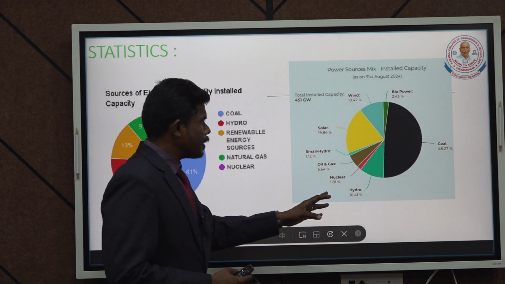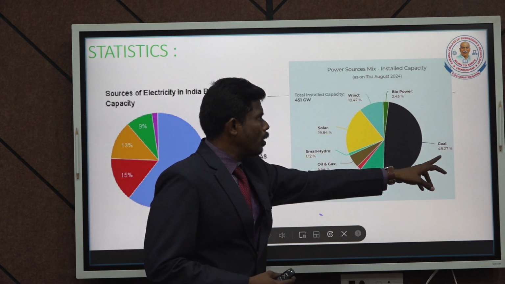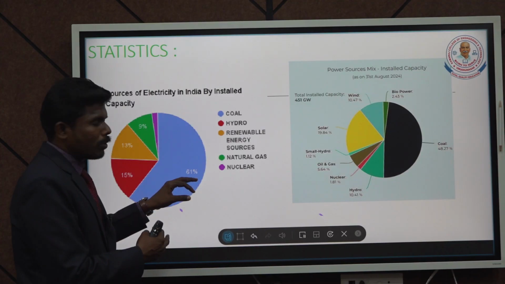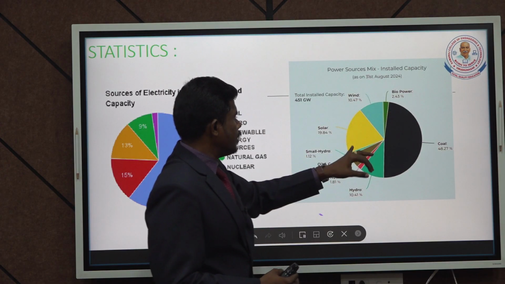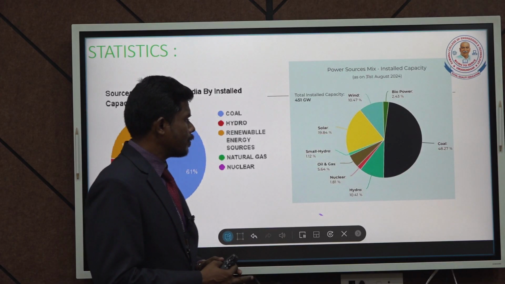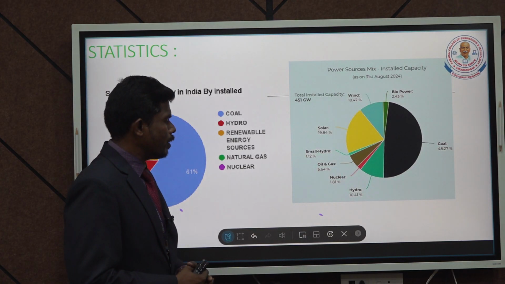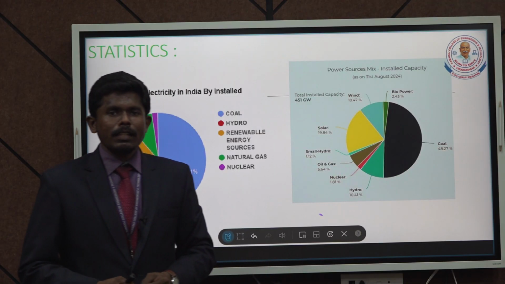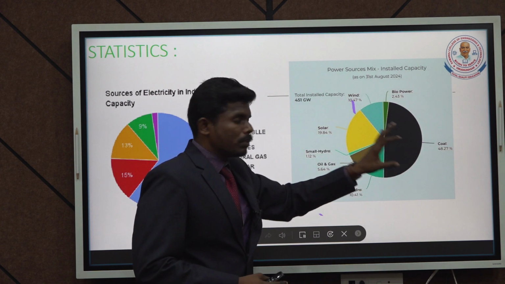And then if you see the percentage-wise calculation as of 31 August 2024, this would be the scenario. Coal is 48%, it drastically comes down. Earlier it was 61% in the mid of 2010 and 2015. This is what happened in the year 2024. Coal comes down to 48%, and then the use of solar has dramatically increased, 19% of overall power production, wind 10%, biopower 2.43%, nuclear 1.81%, and then hydro 10.41%. So if this scenario keeps on increasing, after 5 to 10 years this scale will increase a lot, and then the coal usage comes down.